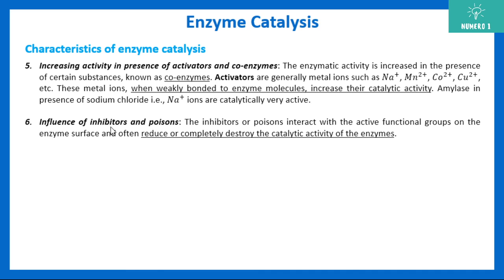The next and last property is the influence of inhibitors and poisons. Inhibitors or poisons are the ones which reduce or completely destroy the activity of the catalyst, that is the enzyme here. So enzymes are very dependent on inhibitors and poisons also. If inhibitors and poisons are present, they may completely destroy its activity.